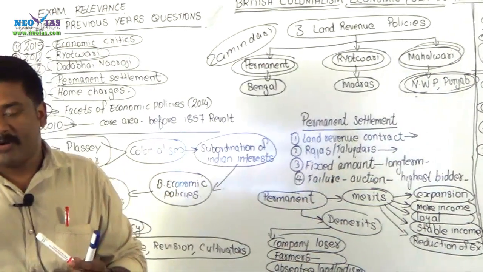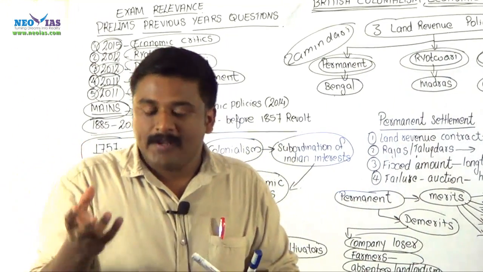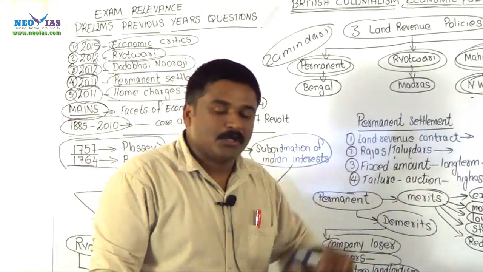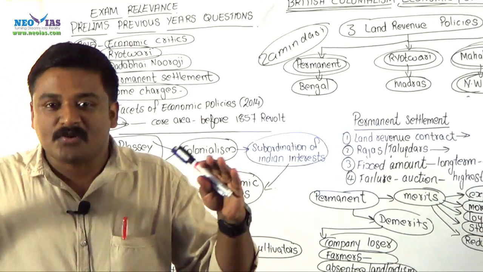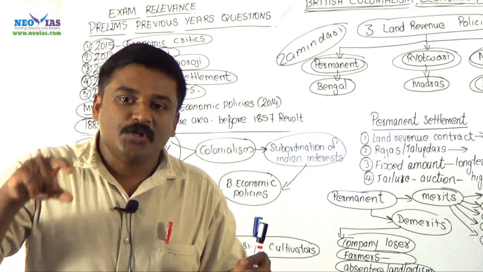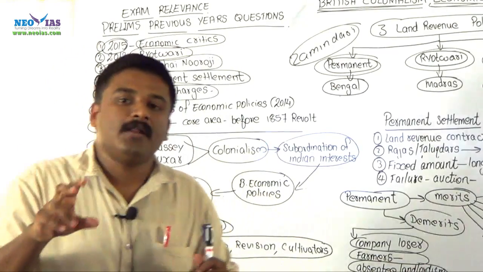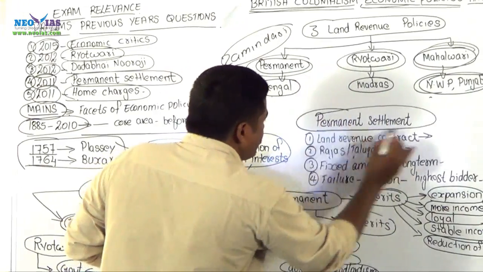In northwestern provinces, in certain portions of Punjab, in upper Gangetic valley, and in some portions of central India, Mahalwari settlement was introduced. These were the 3 major land revenue policies introduced by the British colonial rule or the British colonial government. Now, what were the features of permanent settlement?